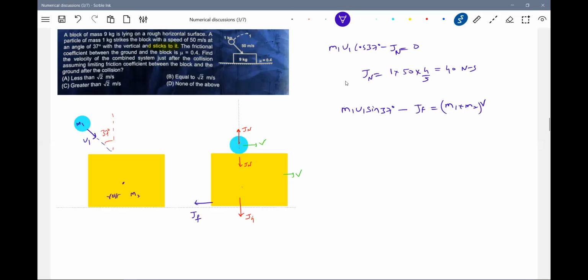Try to see, there's an equation. JF we don't know. JF should be equal to mu JN, where JN should be equal to JG, the impulse from the ground. Then JF is equal to how much?